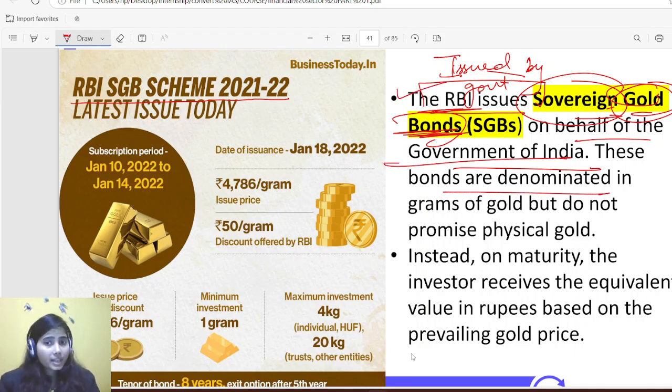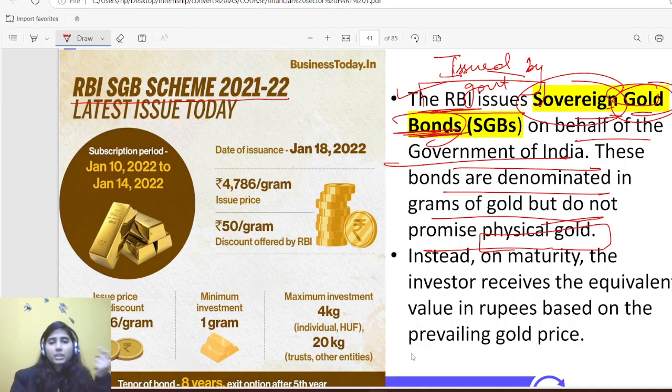These bonds are denominated in grams of gold but do not promise physical gold. If I have purchased a gold bond, I will be getting money as per the gold value, but not in physical form. Suppose I have 100 rupees, I have two options.